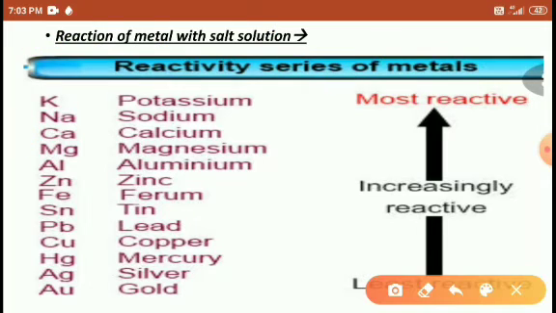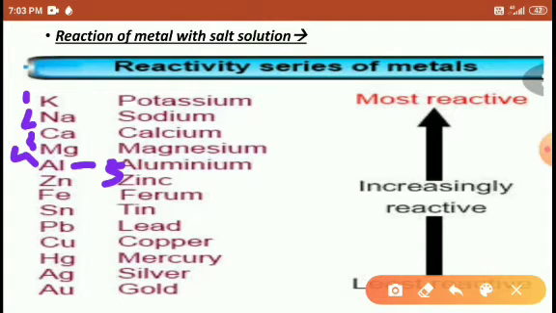I will give the numbering. This is the first, the most reactive. Second, the second most reactive. Third, calcium is the third most reactive. Fourth, magnesium is the fourth most reactive, and fifth, aluminium is the fifth most reactive.